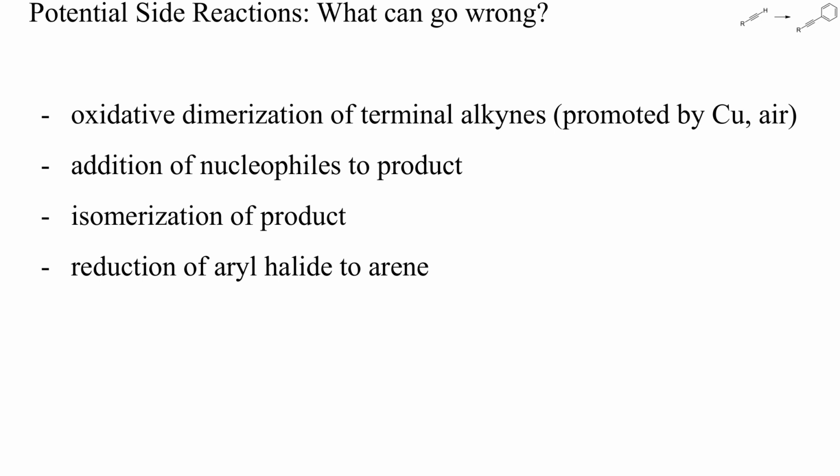Let's check some potential side reactions. As described in the next video of this playlist, terminal alkynes readily undergo transition metal catalyzed oxidative or non-oxidative dimerization. Then, because of their electrophilicity, alkynes tend to react with nucleophiles. Strong bases can isomerize alkynes to allenes, 1,3-dienes, or other alkynes. And during aromatic nucleophilic substitutions, reduction of the electrophile is another common side reaction.